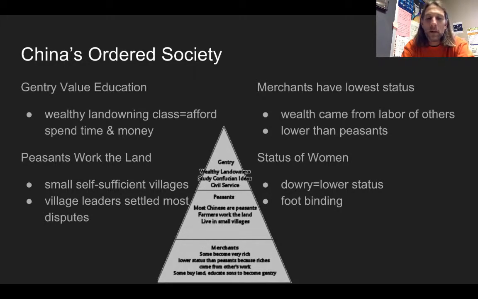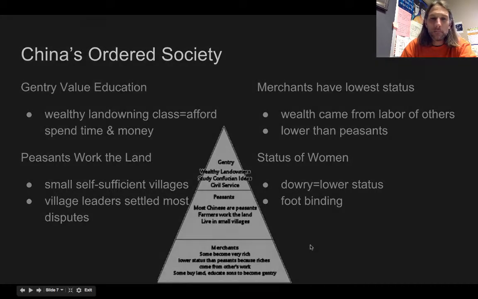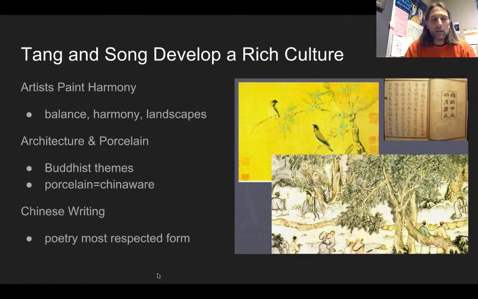The status of women, dowries. Dowries are the money or land or property or things that the wife's family pays to the groom's family, and then they have the practice of foot binding. Okay, the Tang and Sung develop a rich culture. Again, they're building off of past Chinese traditions.